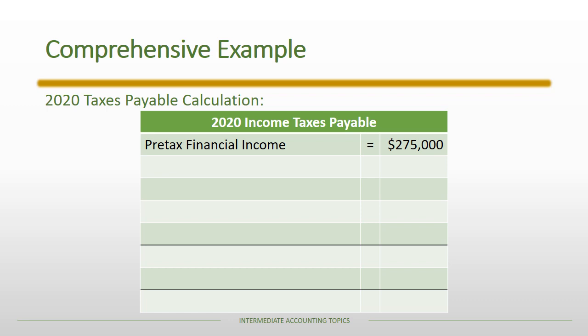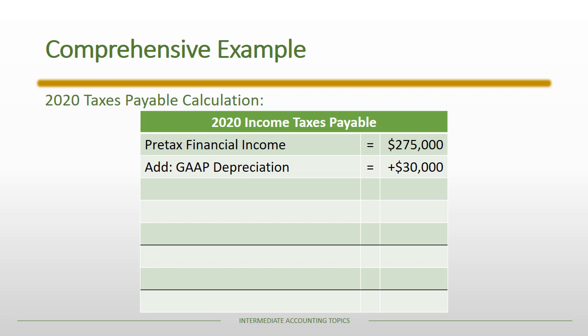And I'm going to kind of use a 2-step approach to adjust for the depreciation difference. First, I'm going to add back the GAAP depreciation, and so what that gives us is the financial income absent the GAAP depreciation. So we add back the $30,000, and again, we use straight line depreciation. In this case, it's a 2-year asset. The total depreciable amount is $90,000, so that would be $45,000 per year.